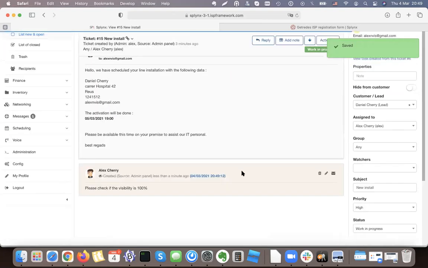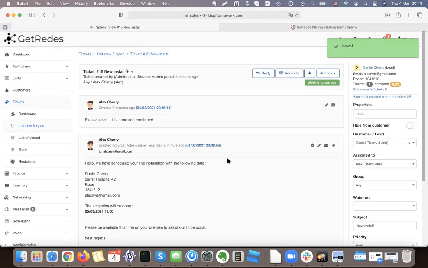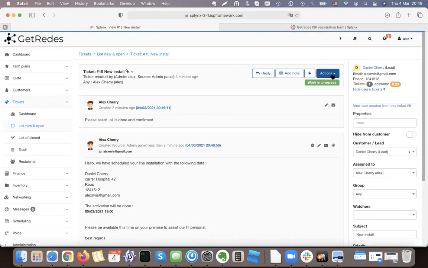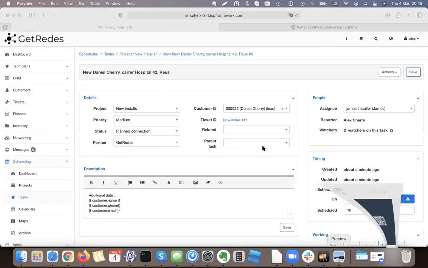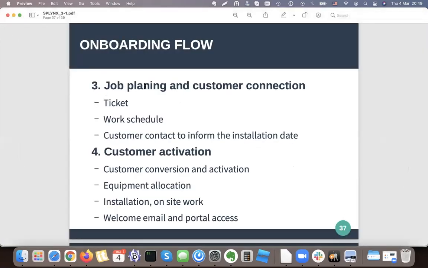This task we use for tracking and also for sending communication to clients. We have this ticket, and then we have a task for it. As you can see, there is a task for this ticket as well, so we can switch between task and ticket. Now, everything is planned. So number 3 is done.